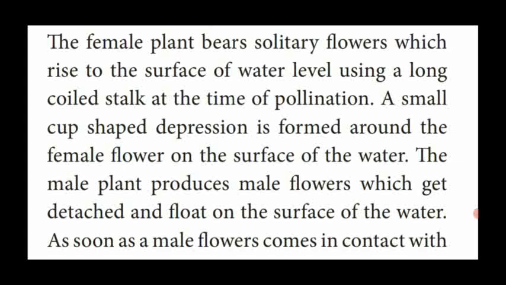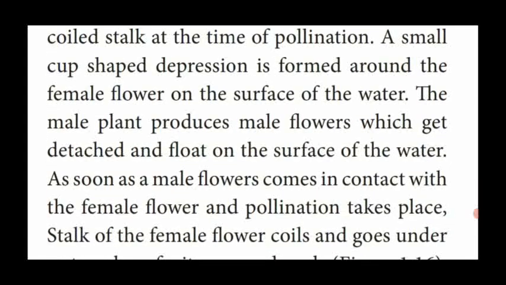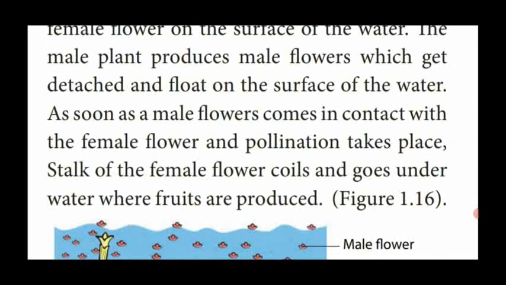As soon as a male flower comes in contact with the female flower, pollination takes place. At that time, the stalk of the female flower coils and gets back to the underwater level where the fruits are produced.